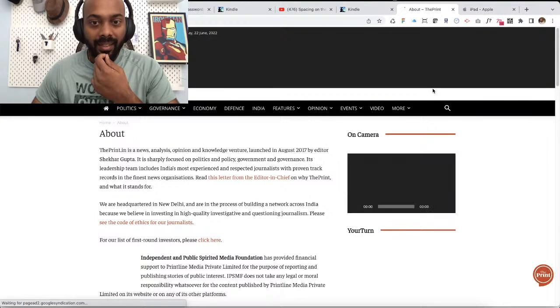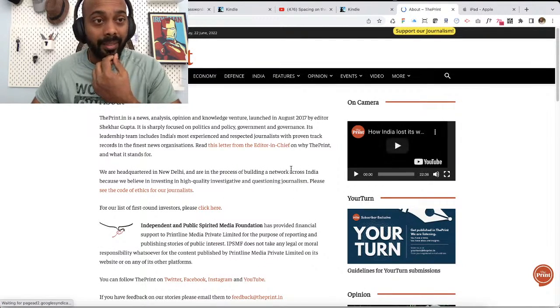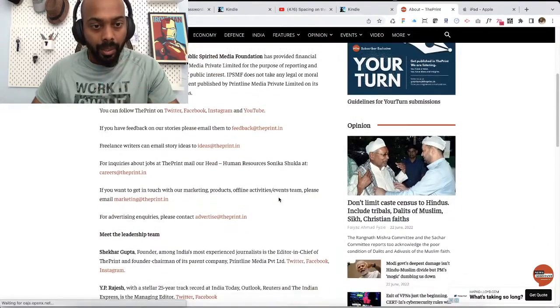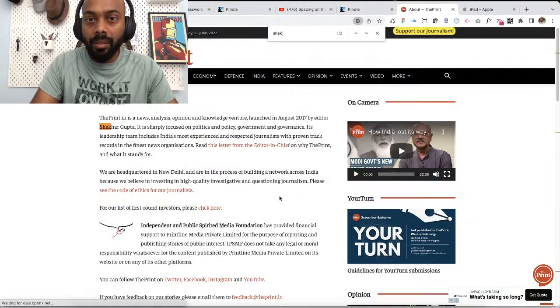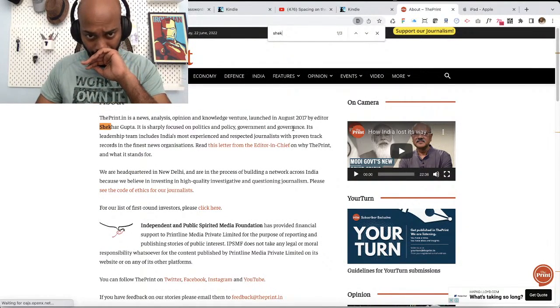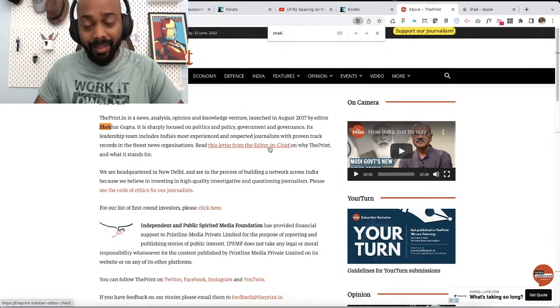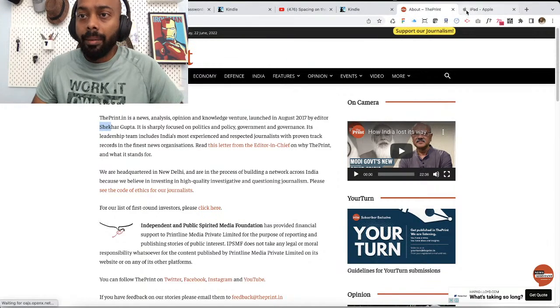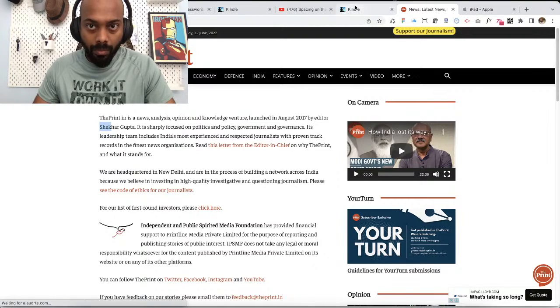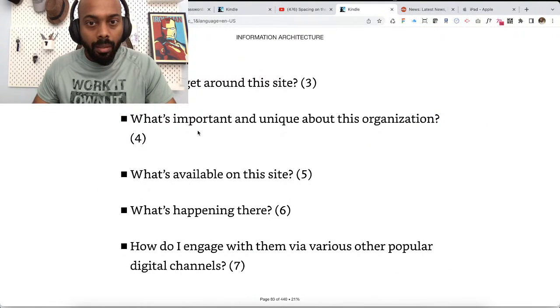Okay, these ads are crazy. This is the first time I'm accessing The Print's website. I usually follow their YouTube channel. Okay, let's see if they have mentioned Shekhar Gupta. Yeah, I think he's the editor in chief. So that's great. And what's available is good.